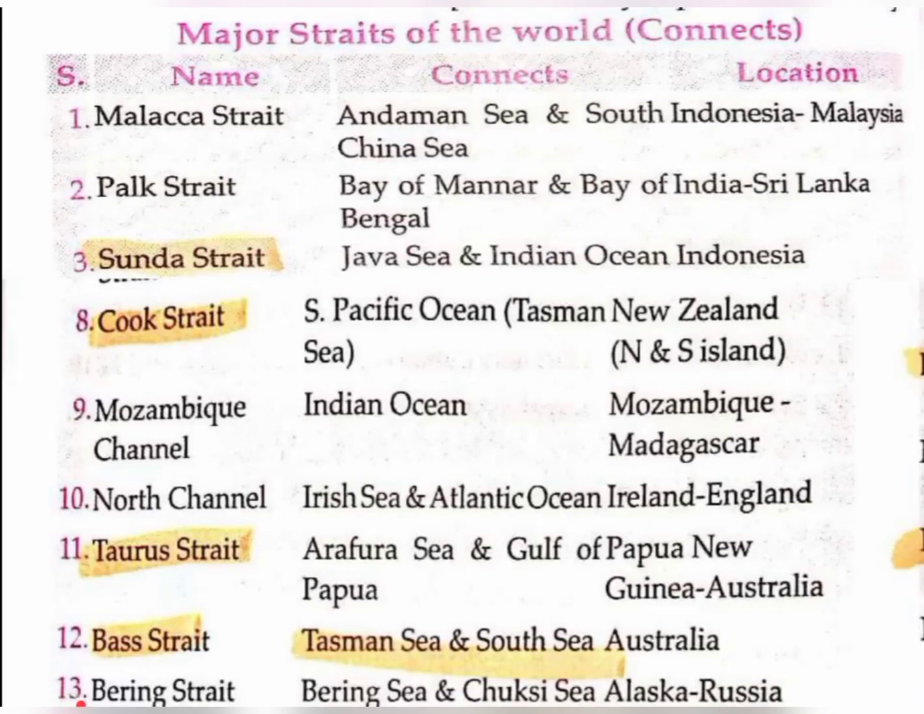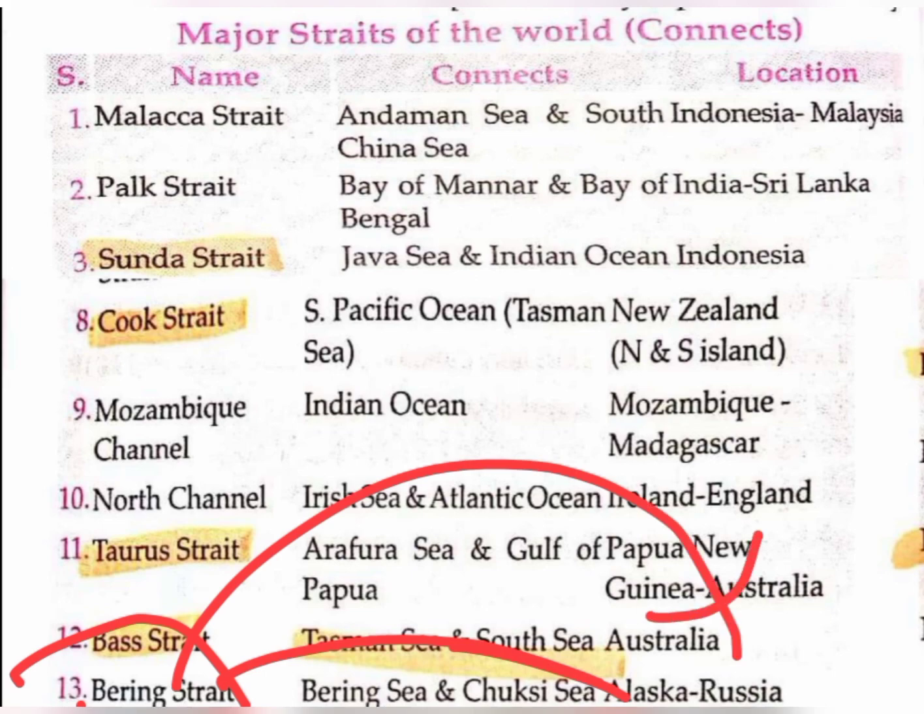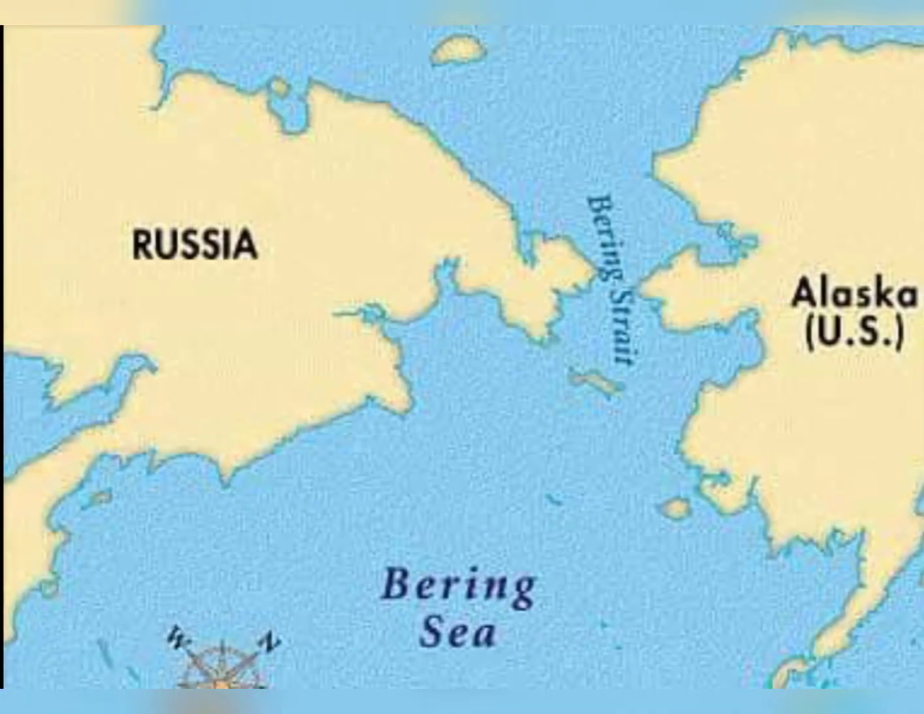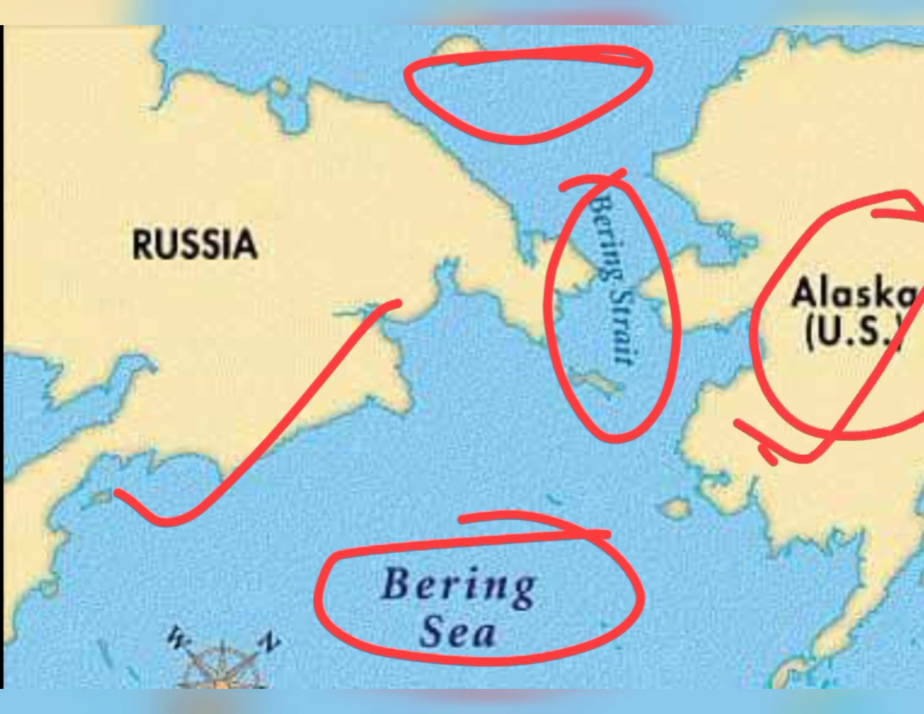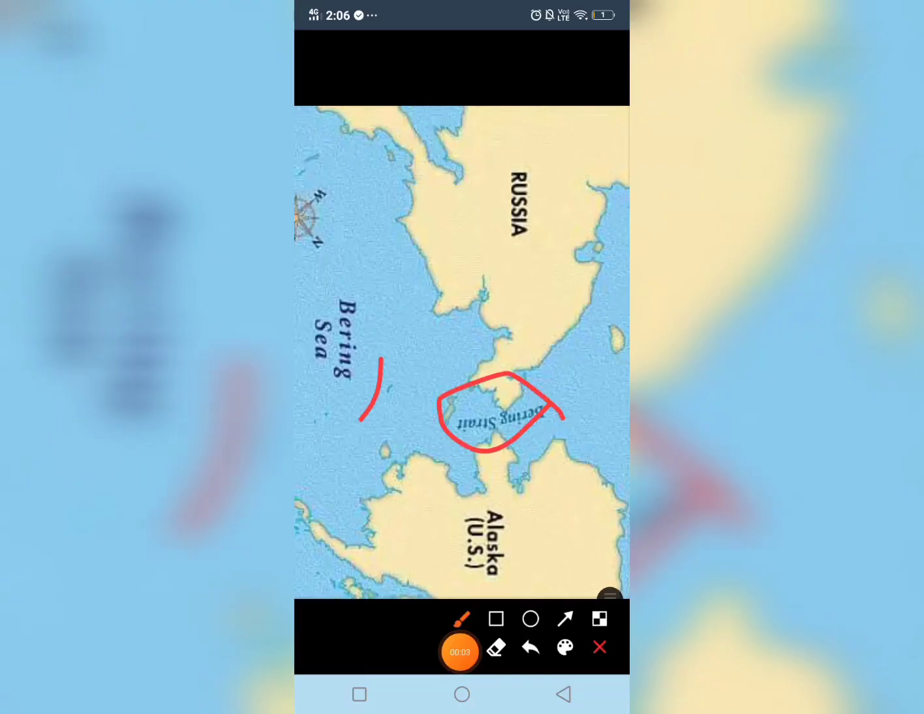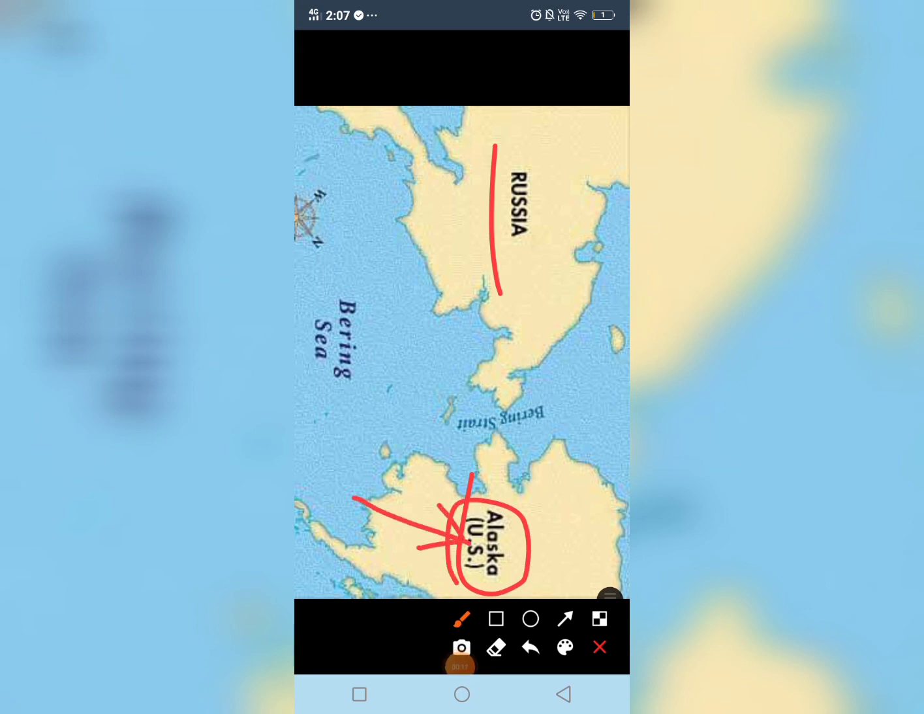Bering Strait. So this Bering Strait connects the Bering Sea and the Chukchi Sea, or you can say this Bering Strait disconnects Russia and Alaska, which is present near the USA. So Alaska is a part of the USA. So this Bering Strait is situated between Russia and Alaska, or we can say it disconnects Russia and Alaska.